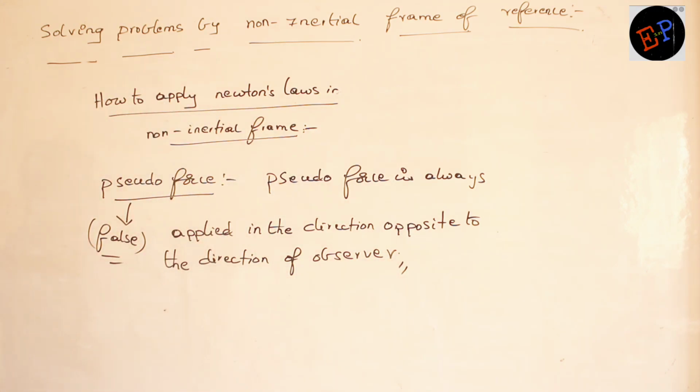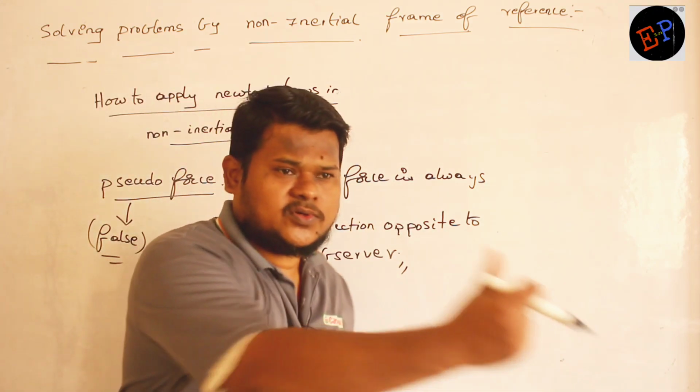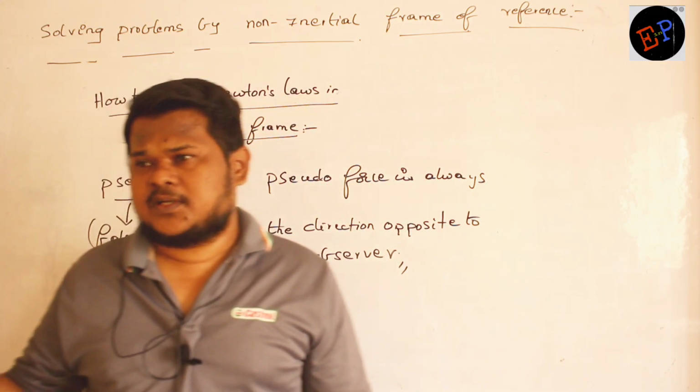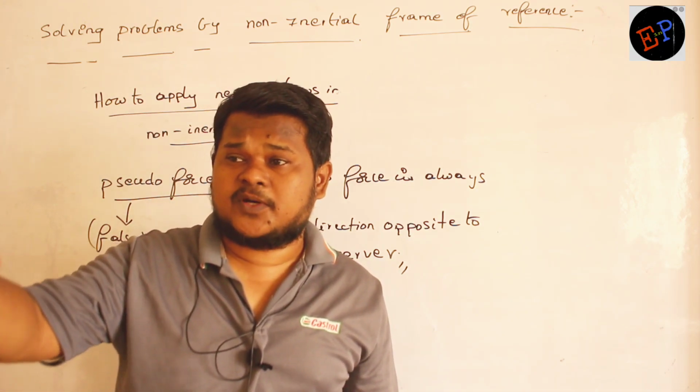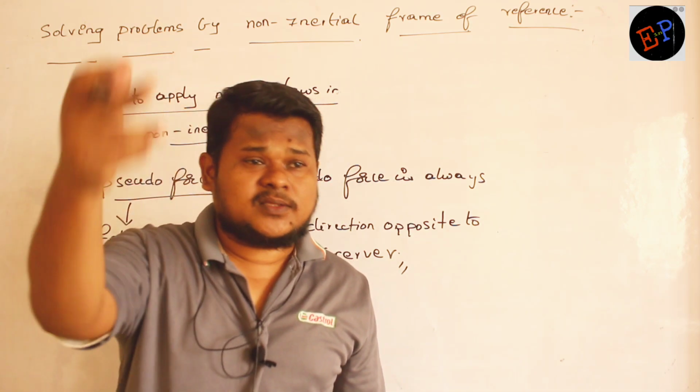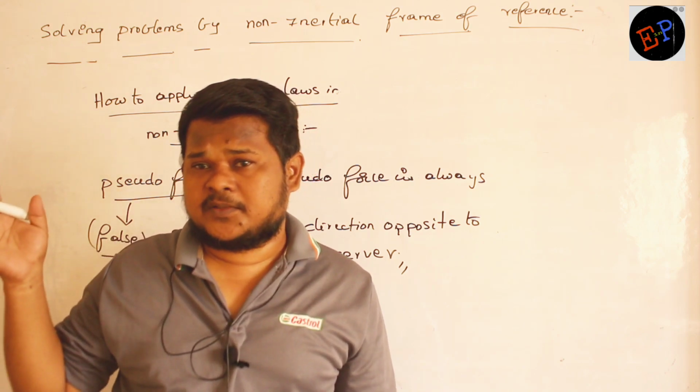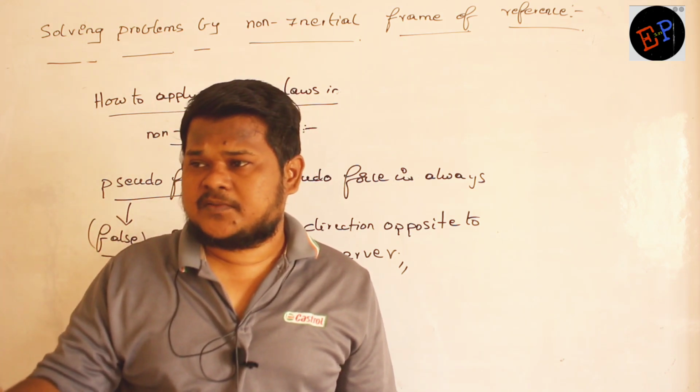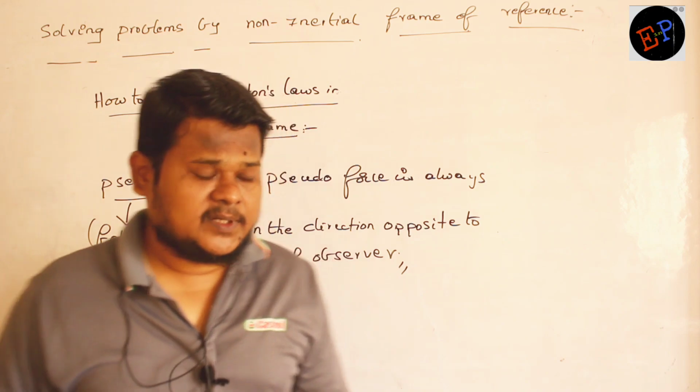Pseudo force we have to apply in which direction? Observer is moving in one direction, pseudo force we have to apply in the opposite direction. On which body? We have to apply it on that body which is being observed by the observer. Observer దేన్నైతే అబ్జర్వ్ చేస్తున్నాడో దానిపైన అప్లై చేయాలి. Are you able to understand?